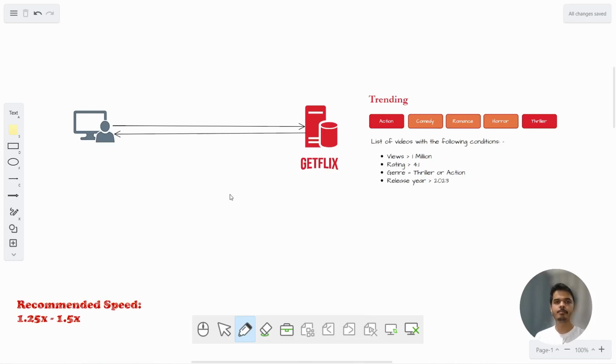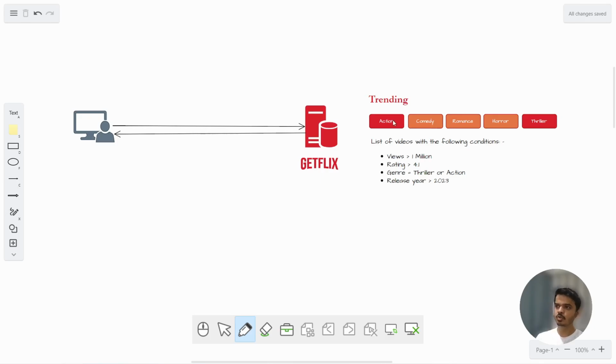Hello everyone, welcome. So consider the case of a video streaming platform, Getflix. This video streaming platform has this particular kind of UI where it has mentioned various genres, and based on what genre you select. So if you see here, currently action and thriller genre has been selected. Based on what genre you select, it returns the trending movies in that particular genre.